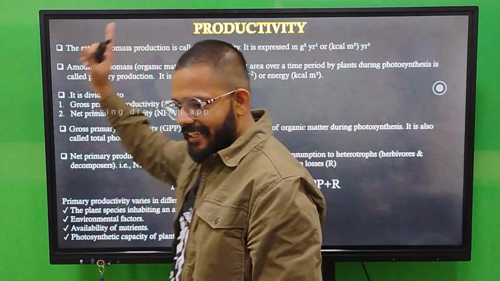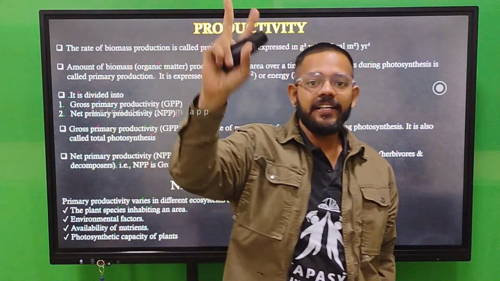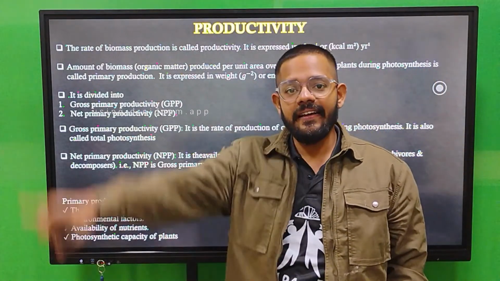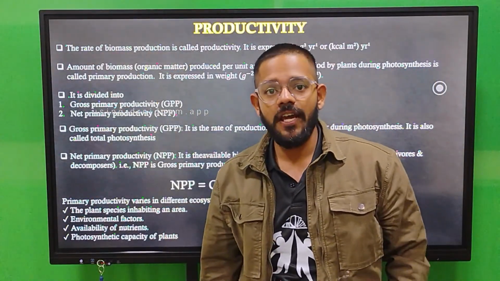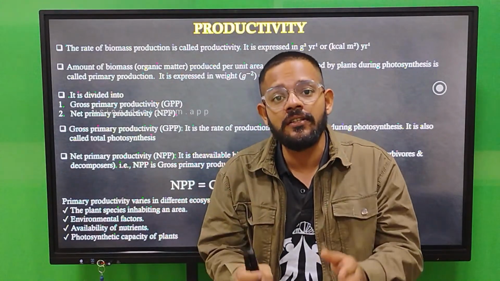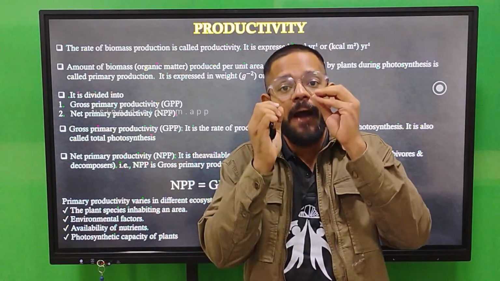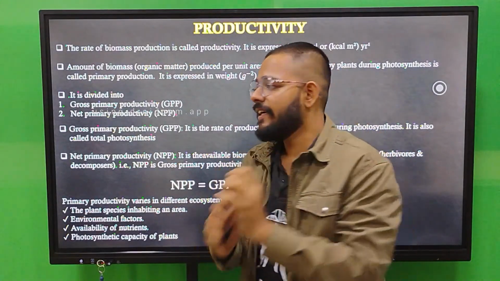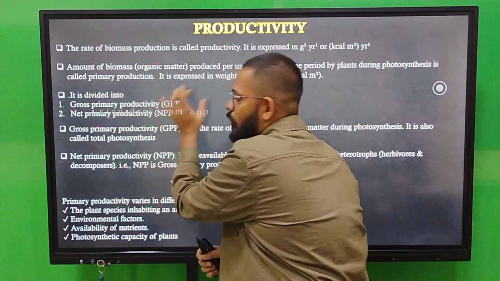So primary productivity is divided into two parts: gross primary productivity and net primary productivity. Gross primary productivity means the total production of biomass by plants by the process of photosynthesis. It is your gross primary productivity.